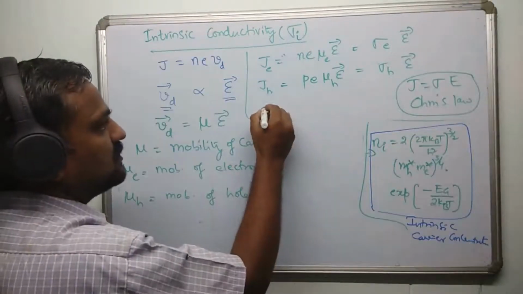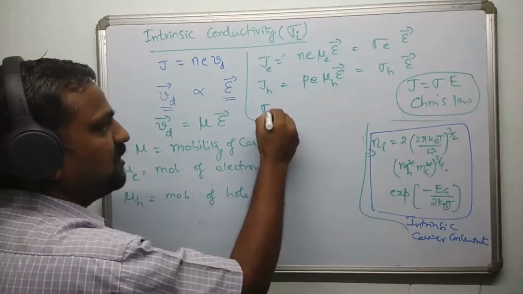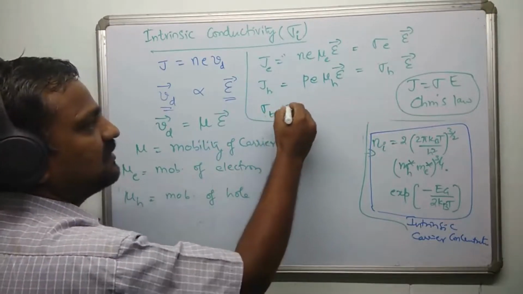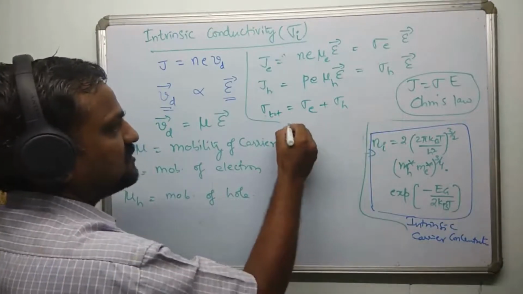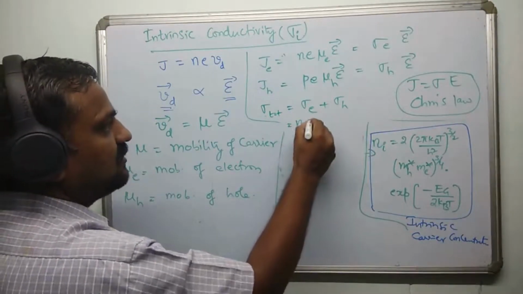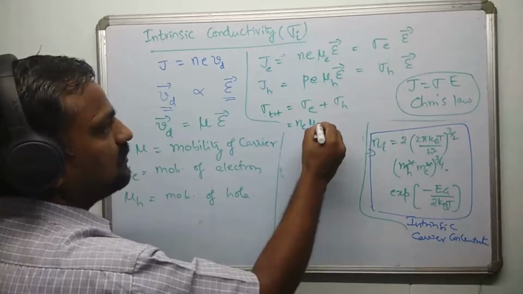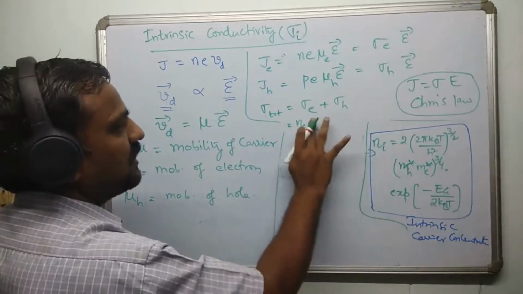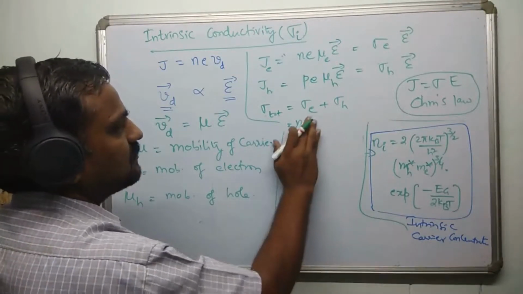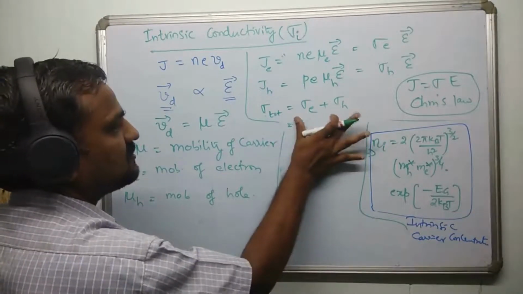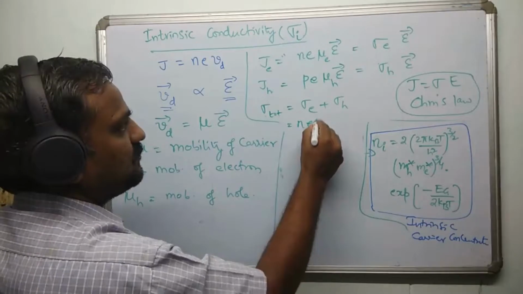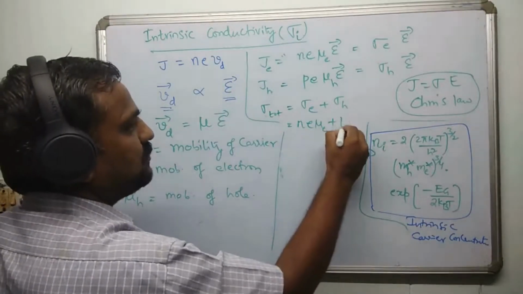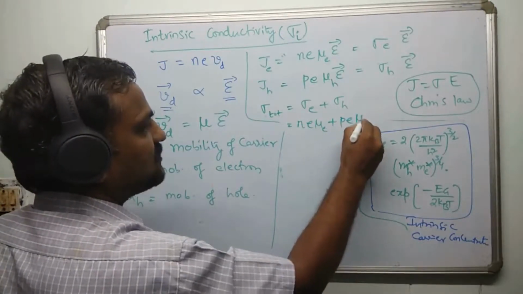Therefore, sigma total, the conductivity, is equal to sigma due to electron plus sigma due to hole. So this is equivalent to n e mu E plus p e mu H.